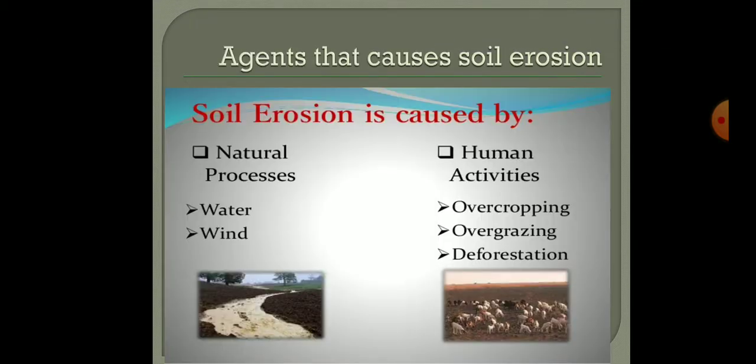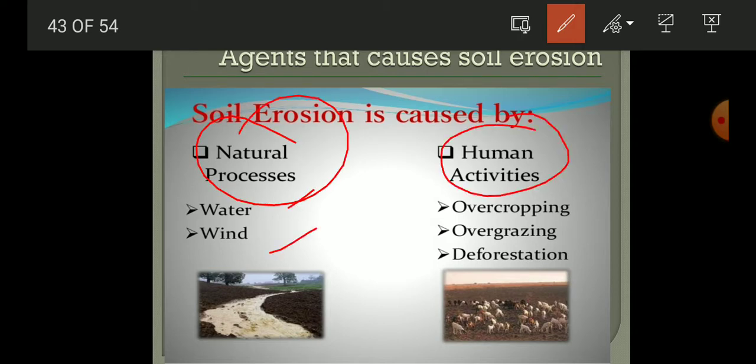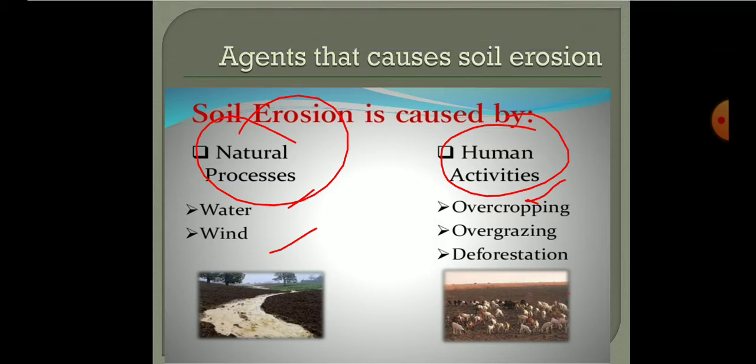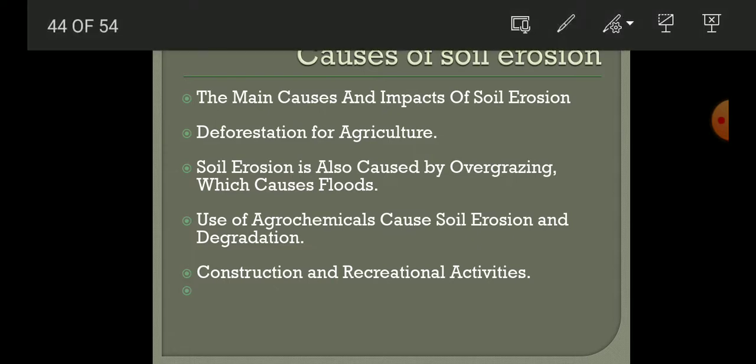Now the next is the agents that cause soil erosion. So there are two types of agents, that is the natural agents, the water and the wind, and the human activities like overgrazing by the animals, okay, overcropping by human beings, and deforestation. Then causes of soil erosion. So the cause of soil erosion is deforestation, meaning cutting of trees. Okay, the cutting of trees mostly happens, and that causes soil erosion.